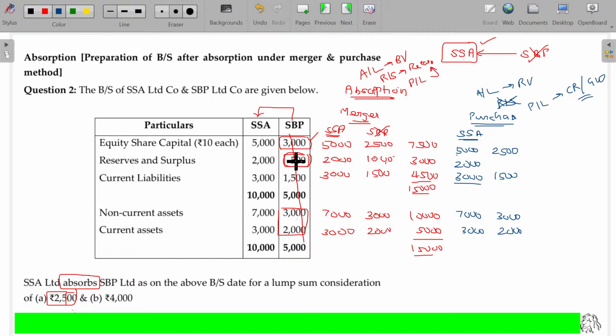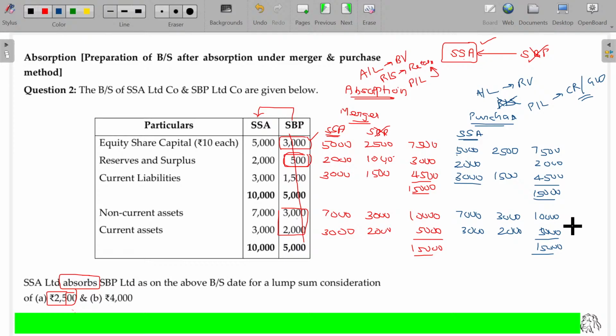Now, total, first of all, 7,500. This being 2,000. This being 4,500. And this being 10,000. This being 5,000. Total of the asset side being 15,000. Total of the liability side should also be 15,000.